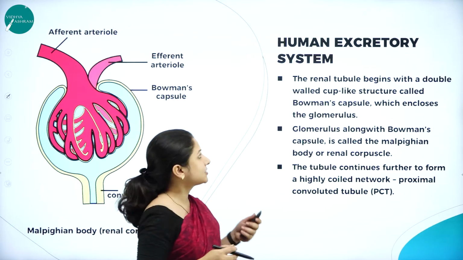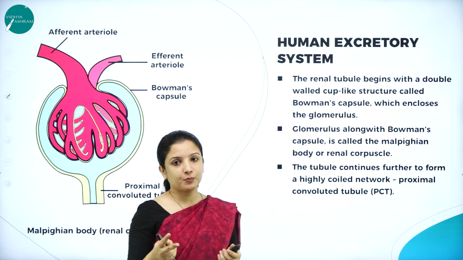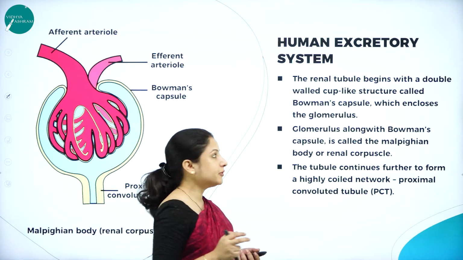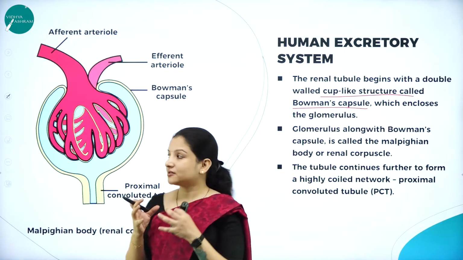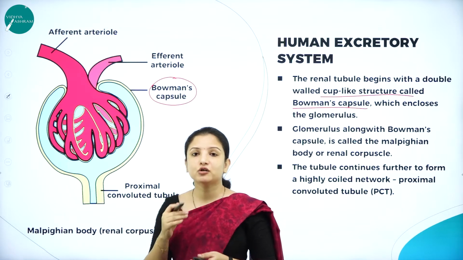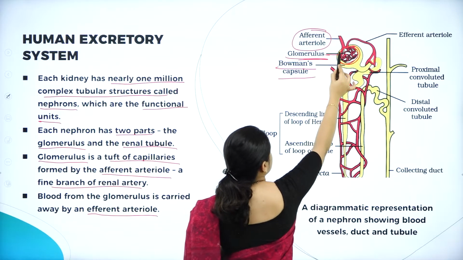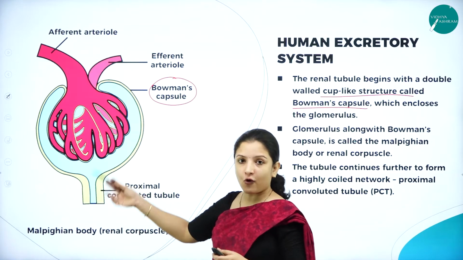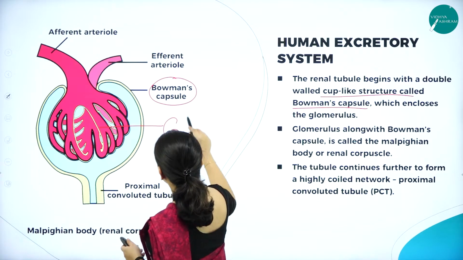Moving further, we shall study the renal tubule. I told you the nephron is made up of two parts, right? That is the glomerulus and the renal tubule. The renal tubule begins with a double-walled cup-like structure which is called the Bowman's capsule. It is inside the Bowman's capsule that the glomerulus is present. Can you see here? This is the Bowman's capsule. The same diagram is shown here in a bigger form. Inside the Bowman's capsule, we have the glomerulus,